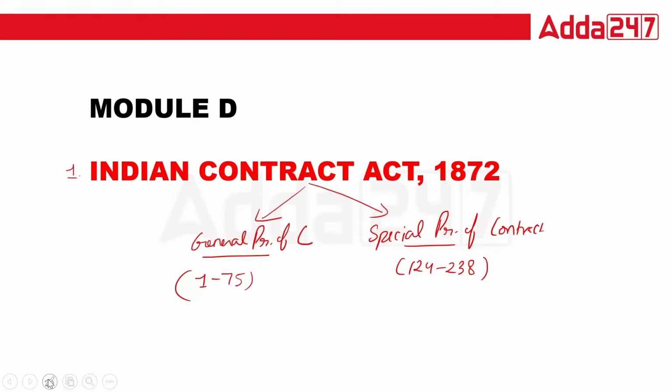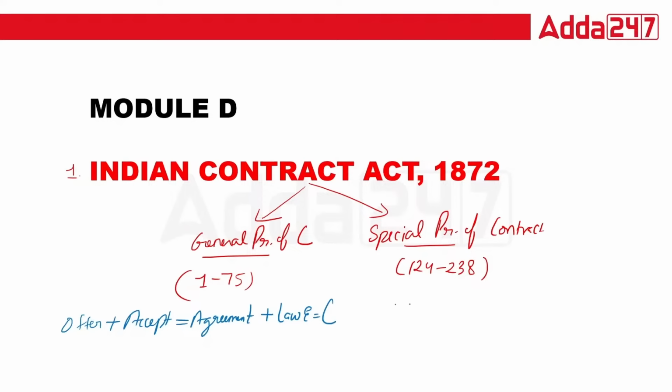The General Principle of Contract is totally based on one formula: when one person offers and a second person accepts the offer, it is equal to an agreement. In an agreement, when the law enforces it, that is called a contract. This is the basic formula of contract.